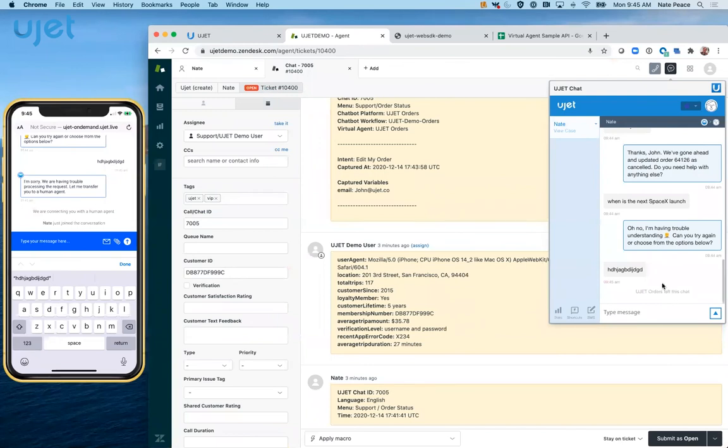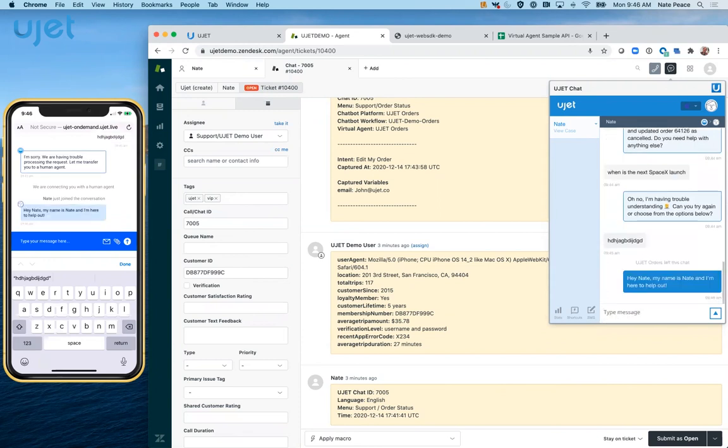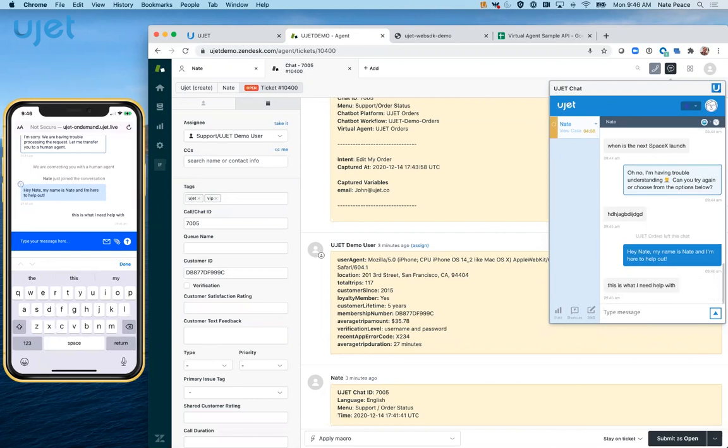And now I can also continue the conversation. It's going to be a consistent experience for both the agent as well as for the user. So as an agent, I could type out, hello, how can I help, and have bad grammar or anything else. But instead, as an agent, I can also leverage UJET's chat shortcuts to increase efficiency and go ahead and respond quickly. As a consumer, I'm having a consistent experience. I'm going to say, this is what I need help with. I could even choose to send in an attachment, a picture, request an email transcript as a user. And as an agent, I'm going to be alerted that I need to respond within a certain time frame.